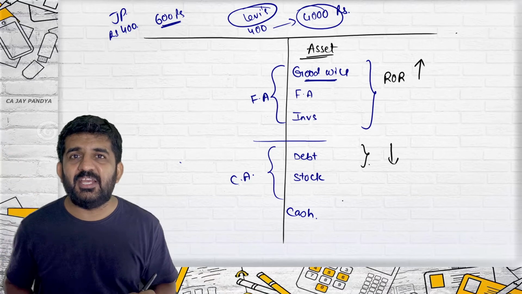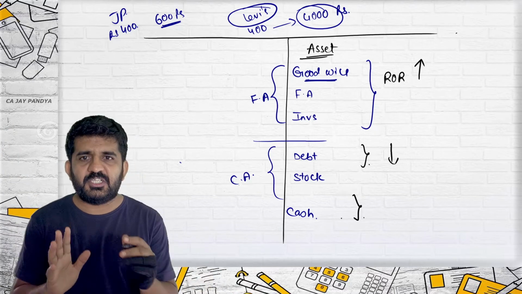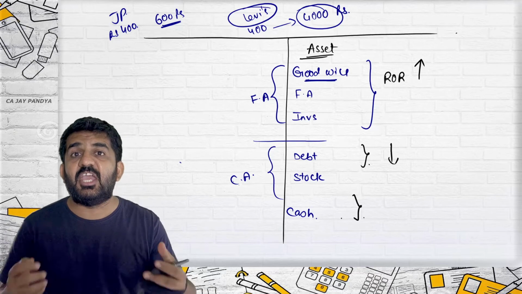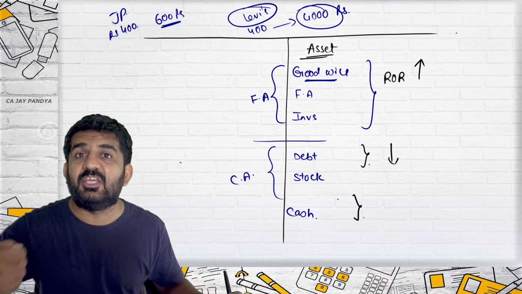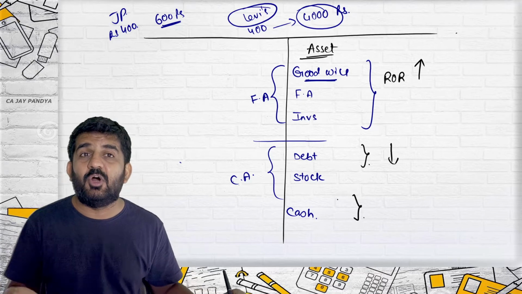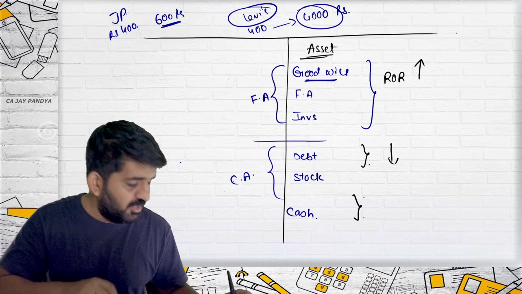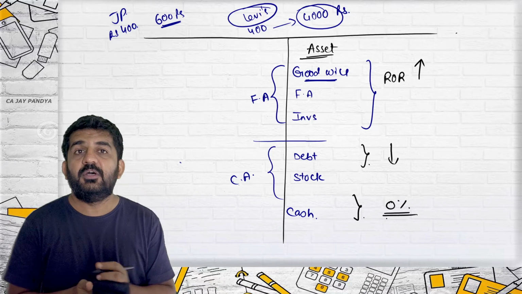100 rupees invested in cash lying in a cash box. You have visited some malls, they have a cash box. This 100 rupees is lying in cash. If it is lying in cash, practically on the next day also, after 1 year also, it will give you 0% rate of return.